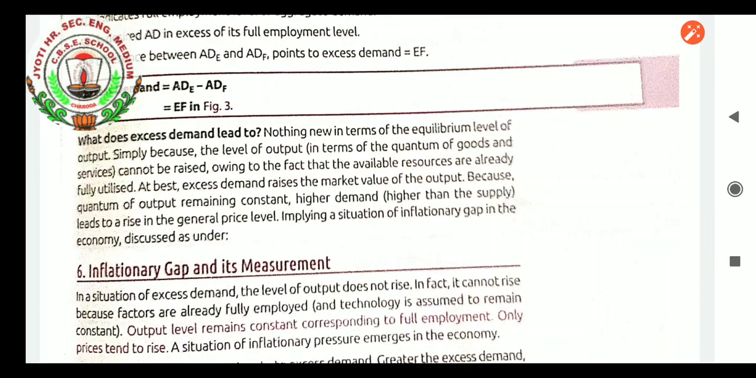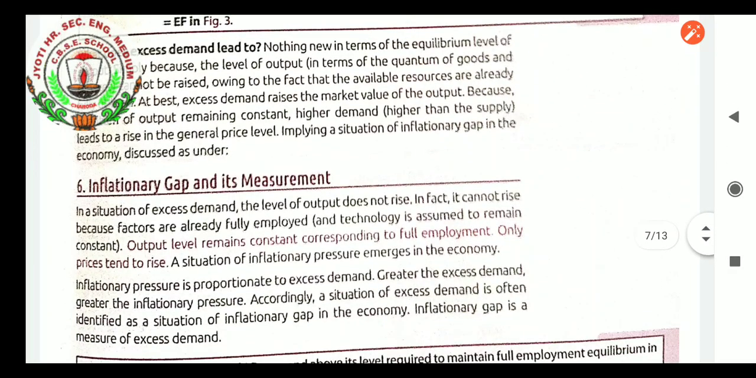What will be the result? Nothing new in terms of the equilibrium level of output, simply because the level of output in terms of the quantum of goods and services cannot be raised, as the available resources are already fully utilized. At best, excess demand raises the market value of the output, because the quantum of output remains constant. Demand higher than supply leads to a rise in the general price level, implying a situation of inflationary gap in the economy, discussed as under.